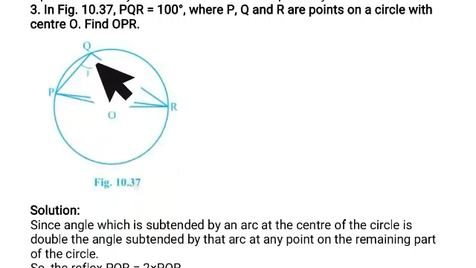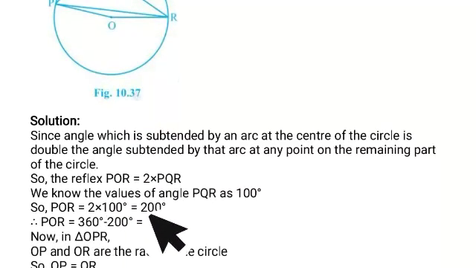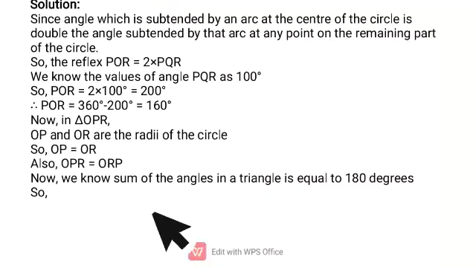You can see POR, and the reflex of POR is 2 times PQR. That's why the reflex angle will become 200 degrees. Reflex means the opposite side, so POR will become 160 degrees.